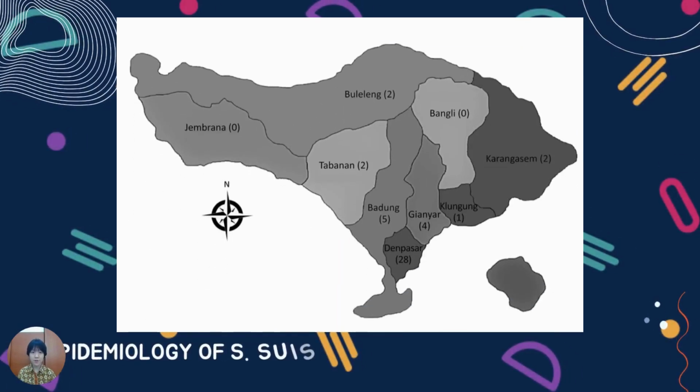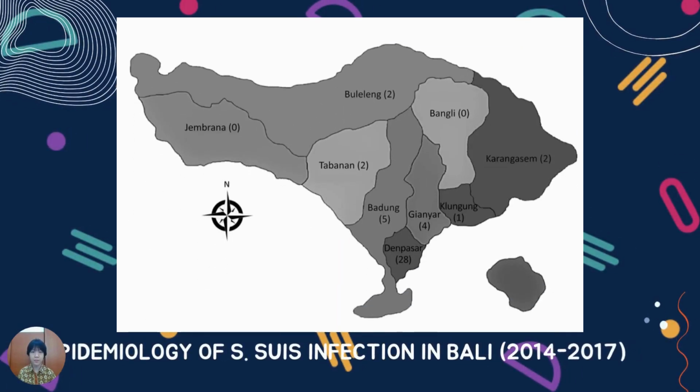This is the epidemiology of Streptococcus suis infection in Bali from 2014 to 2017, and it was found that there were more than 40 cases in total. The most frequent were in Denpasar with 28 cases, followed by Badung with 5 cases, Gianyar with 4 cases, Karangasem, Tabanan, and Buleleng with 2 cases, and lastly Klungkung with 1 case. There was no recorded case of Streptococcus suis infection in both Bangli and Jembrana.